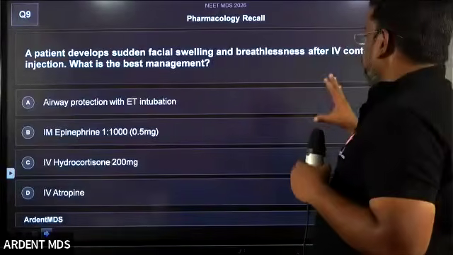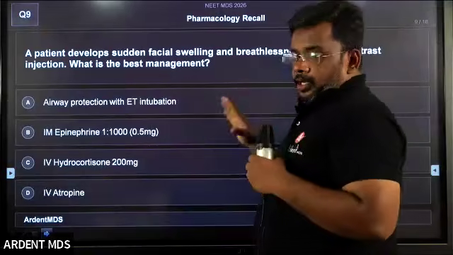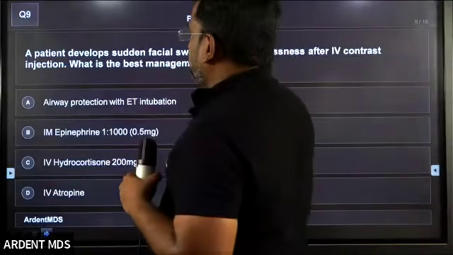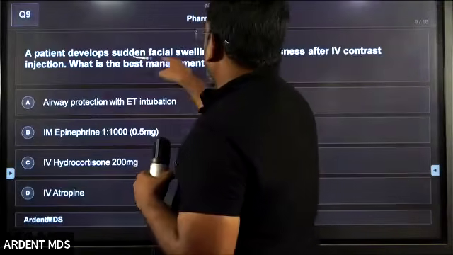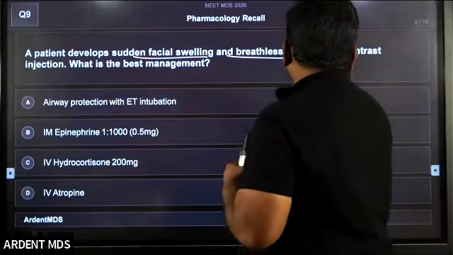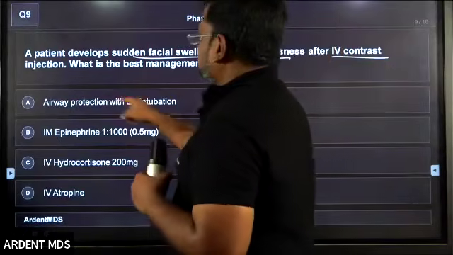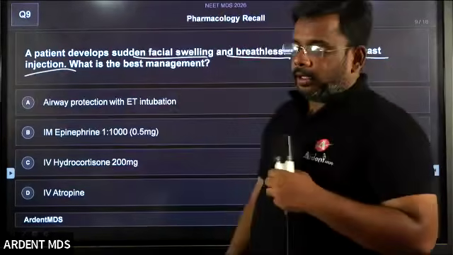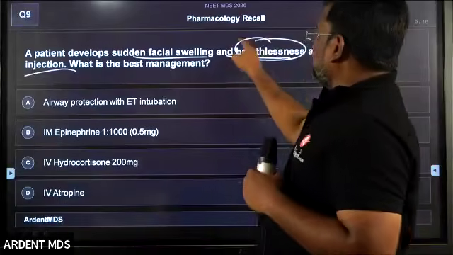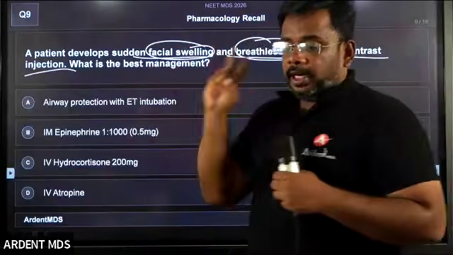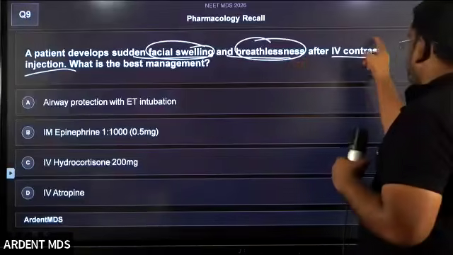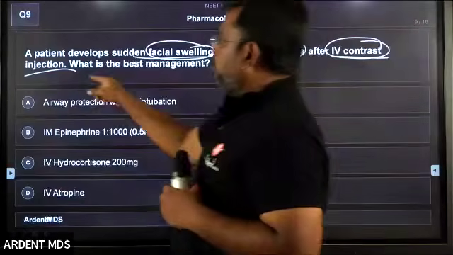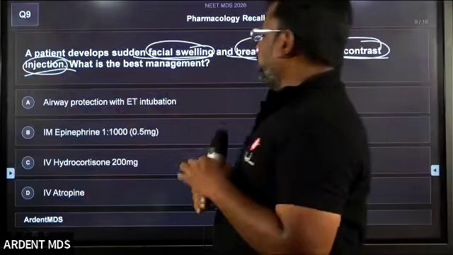This is again an image-based question. The image is about anaphylactic shock: facial swelling and breathlessness after an IV contrast injection. Students, what is the key point here? Breathlessness and facial swelling are two important key points. What is the third key point? After you give some injection, the patient goes for this.